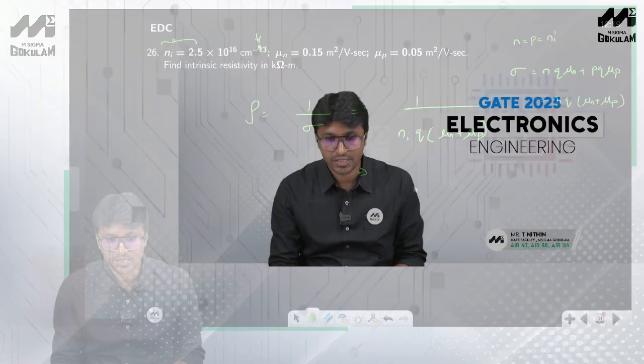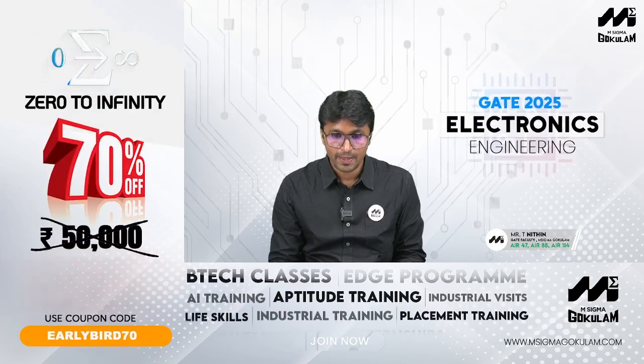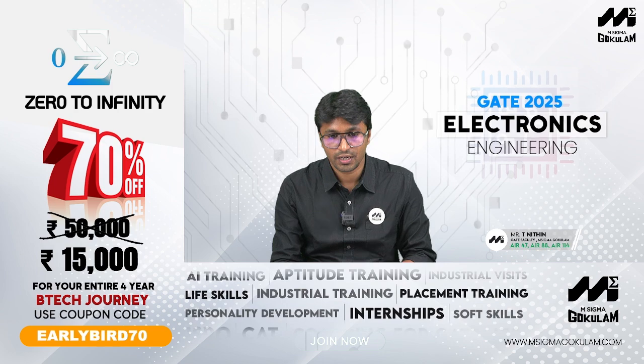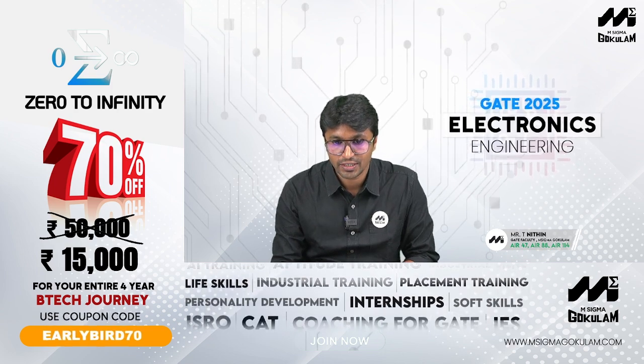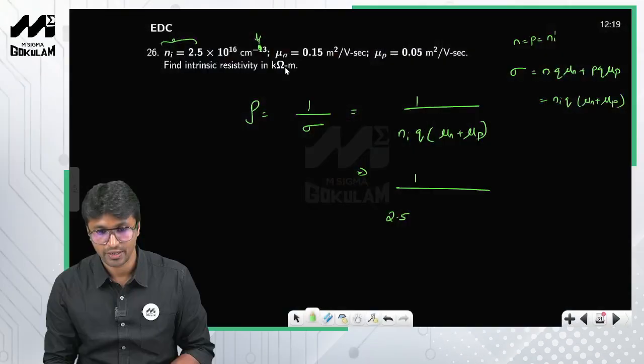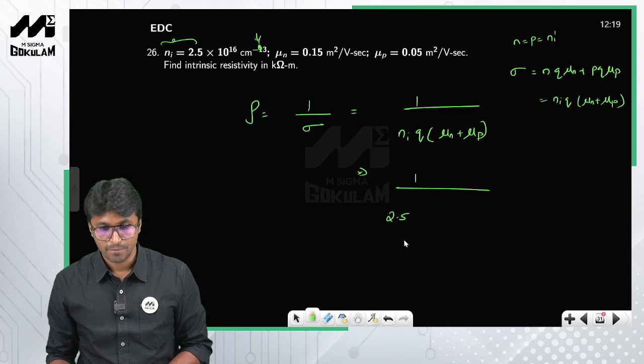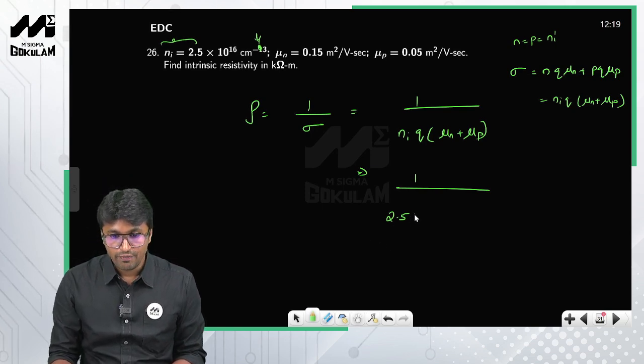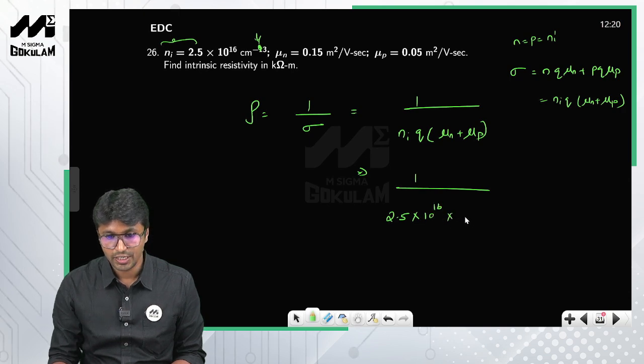Okay, so what is ni? So ni is nothing but 2.5 into 10 raised to 16. Listen, the answer you have to enter is in kilo ohm meter, right? So kilo ohm meter. Okay, now 2.5 into 10 raised to 16 into q, which is 1.6 into 10 raised to minus 19, and mu n and mu p, which is 0.15 plus 0.05, right?